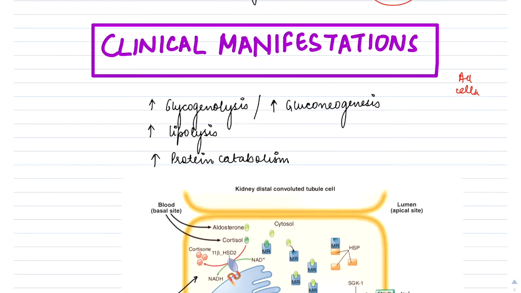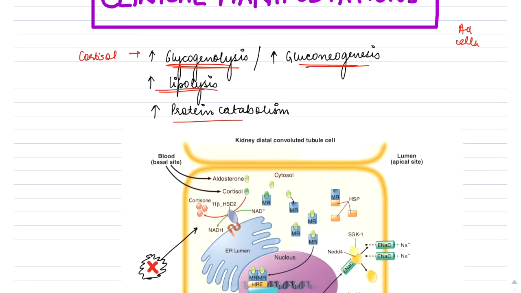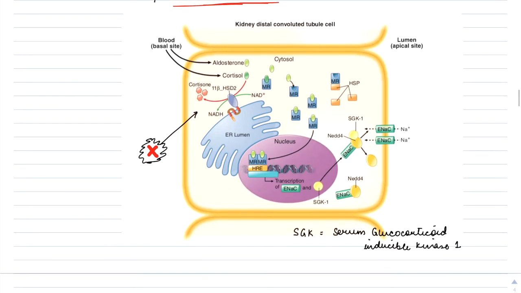Okay, so the cortisol, it increases the glycogenolysis, that is increased glycogen breakdown, increased gluconeogenesis, increased glucose production in the liver, increased lipolysis, increased lipid breakdown, and increased protein catabolism and breakdown too. Okay, so excess glucocorticoid secretion overcomes the ability of 11 beta hydroxysteroid dehydrogenase type 2, which rapidly inactivates cortisol to cortisone.